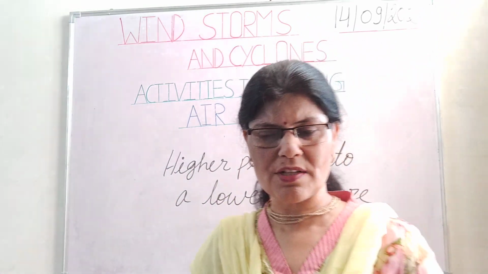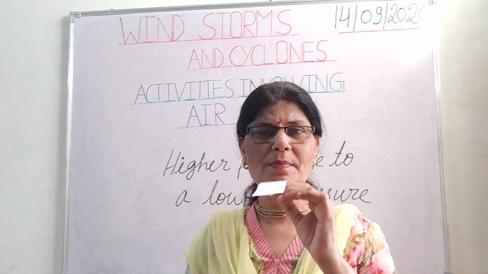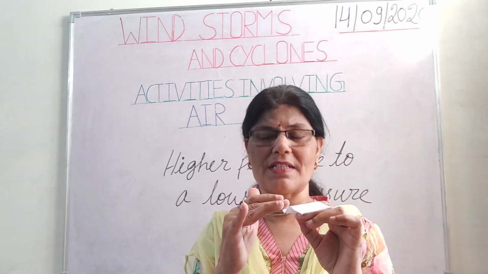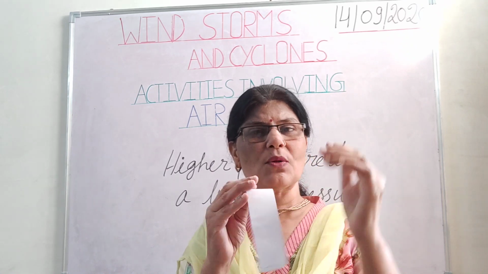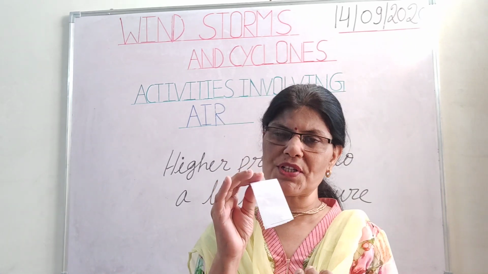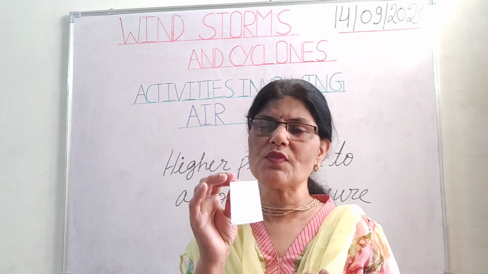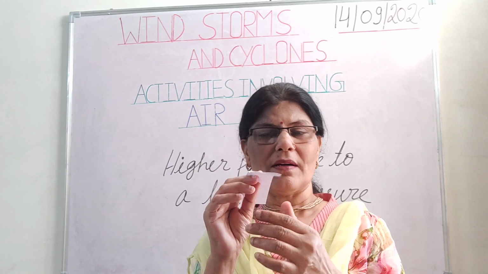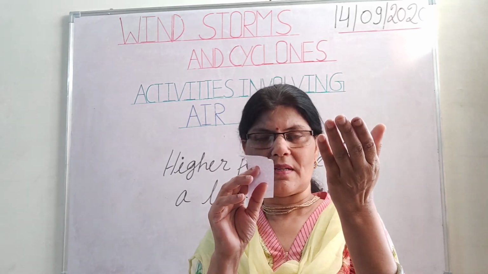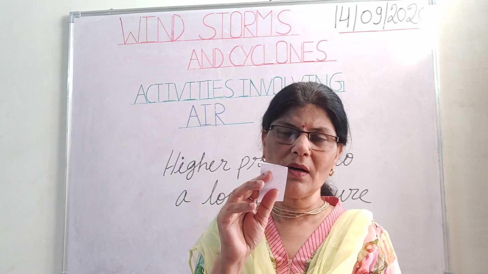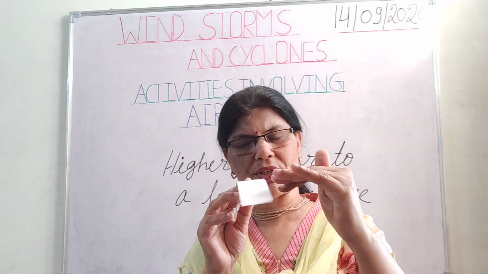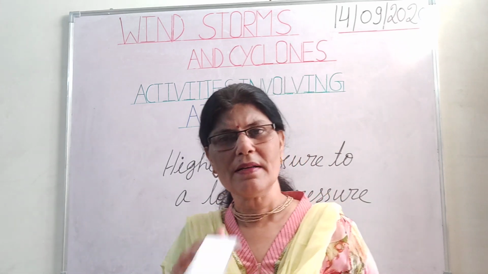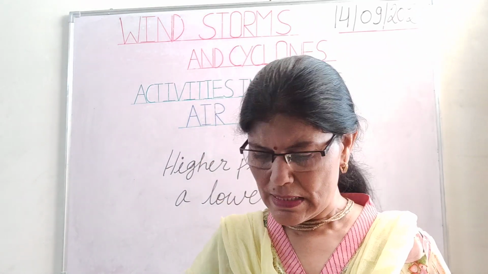In the case of the paper strip, when I was blowing over the paper strip, by my blow the air pressure is reduced just above the strip. So air pressure is low just above the strip as compared to the air pressure below the strip, and air always moves from an area of higher pressure to an area of lower pressure. That's why our paper strip is moving upwards.